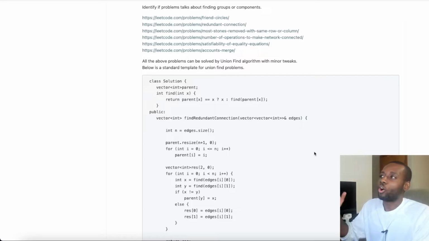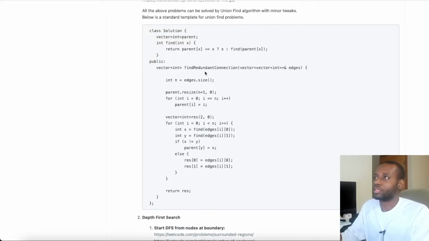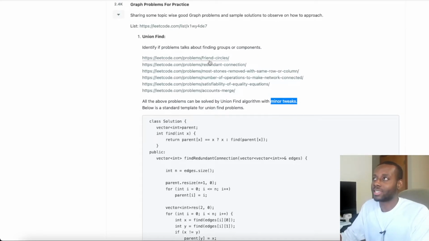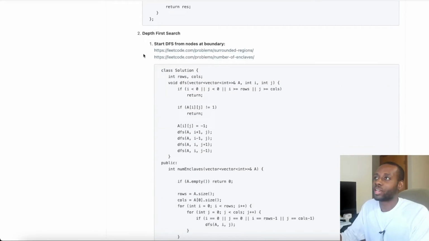So all those questions are very, very similar in concept, right? And the implementation is pretty much the same. Just minor tweaks, minor modification to the template to solve the different question, but they're all the same, guys. That's what you guys need to understand. And then it goes over DFS, and then he further broke down the DFS into smaller subsections.